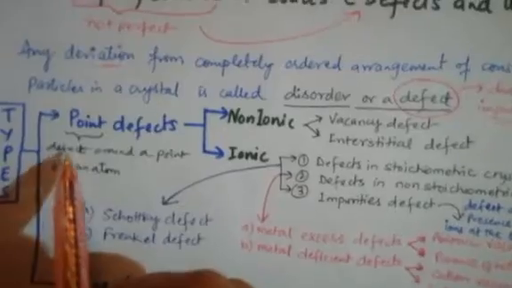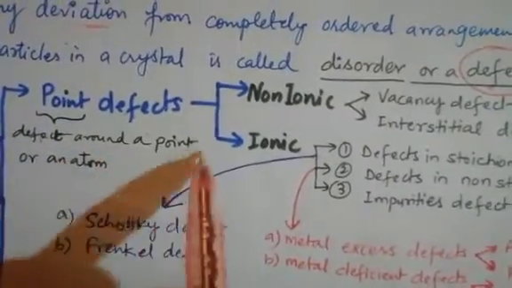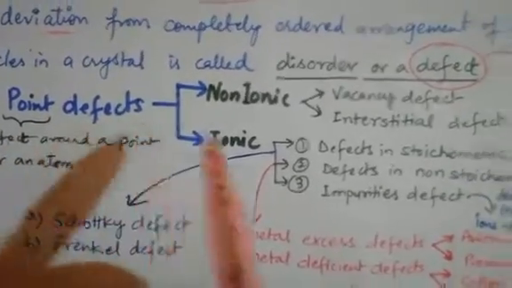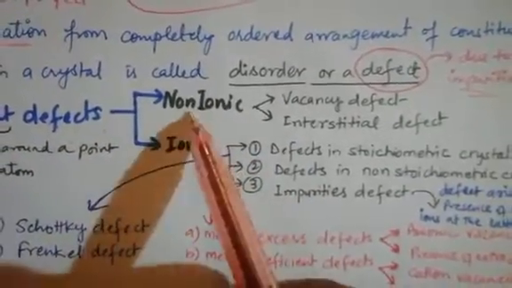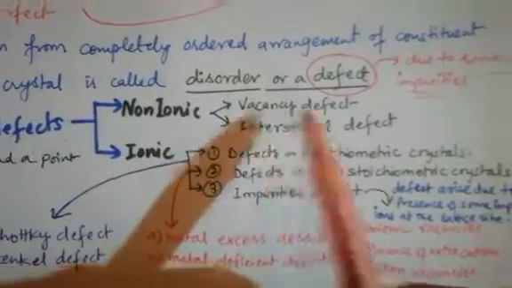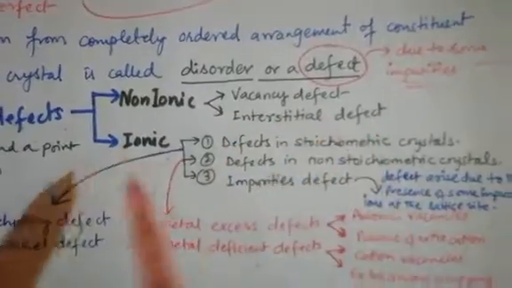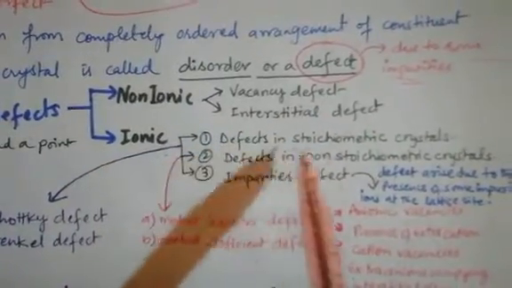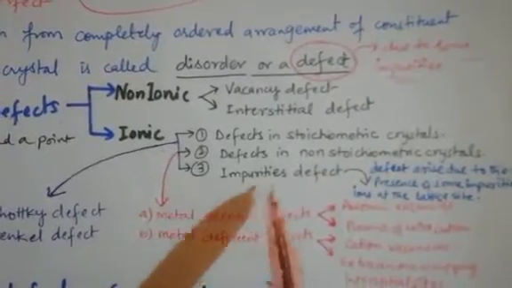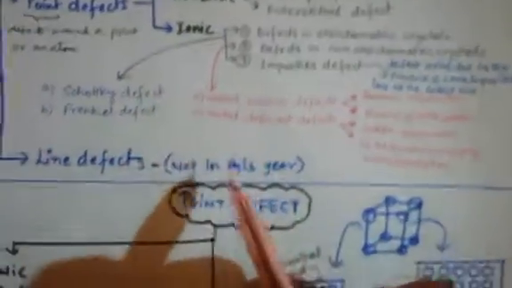Point defect is the defect around a point or an atom. There are two types of crystal, non-ionic and ionic. Non-ionic crystals have two types of defect: vacancy defect and interstitial defect. Ionic crystals have three types: defects in stoichiometric crystals, defects in non-stoichiometric crystals, and impurity defects. All these defects come under classification, so today's focus should be classification only.